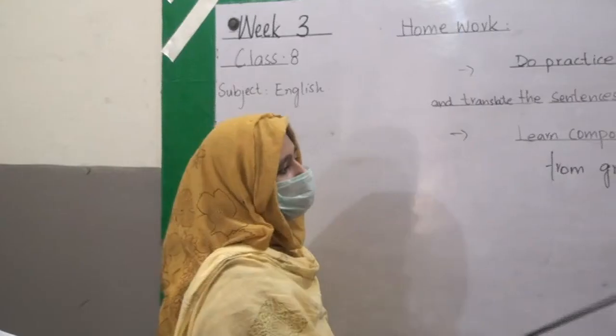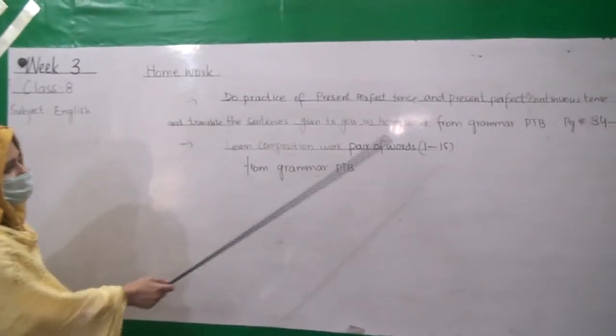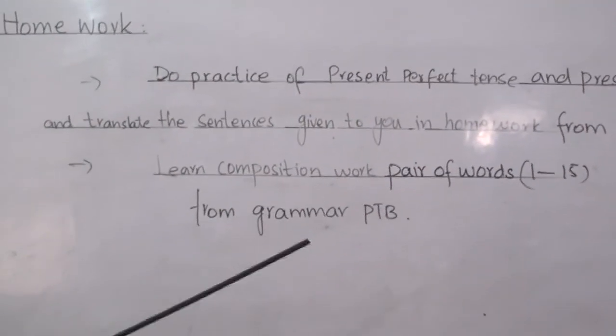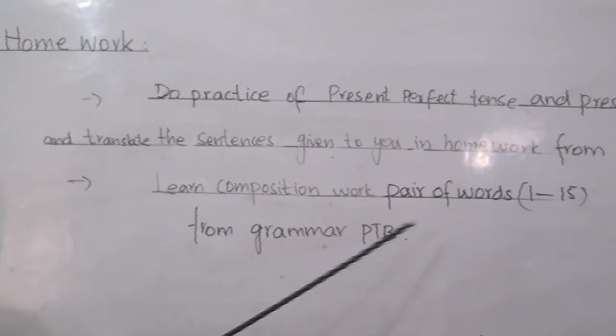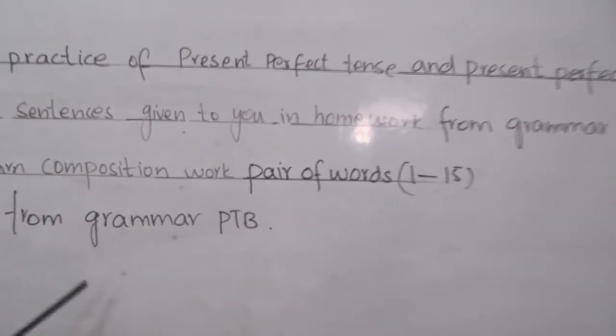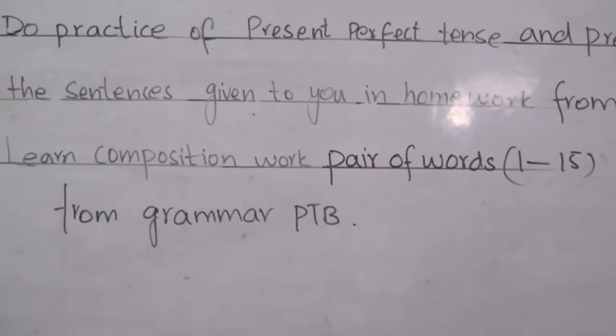Learn and solve the exercises from your grammar PTP book, page number 84 to 87. Then you have to learn composition work, pair of words 1 to 15 from your grammar PTP book. That's all about today's lecture.